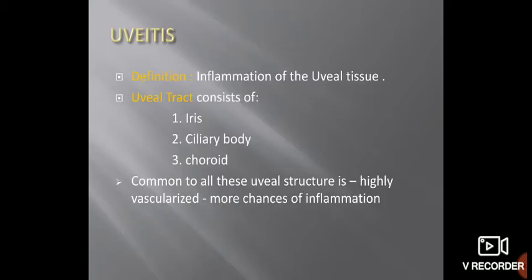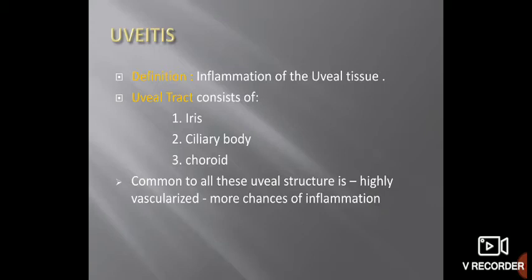So what is uveitis? It is an inflammation of the uveal tract. Itis is inflammation, you know it. So what is the uveal tract? What are the components of the uveal tract? Iris, ciliary body, and choroid are the parts of the uveal tract. Anteriorly, iris and ciliary body are part of the uveal tract, while posteriorly choroid is a part of the uveal tract.